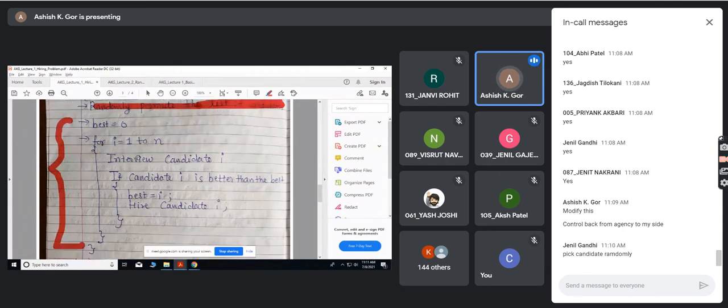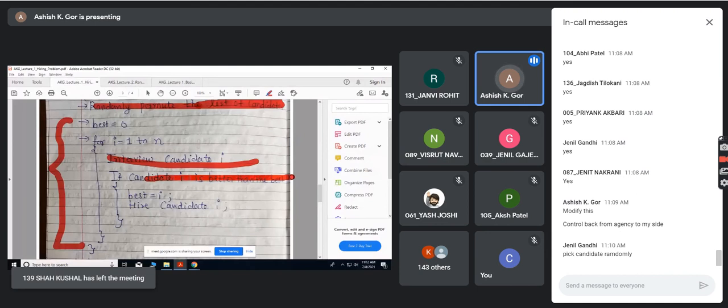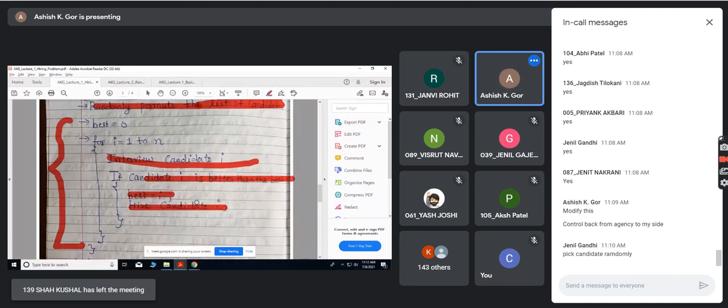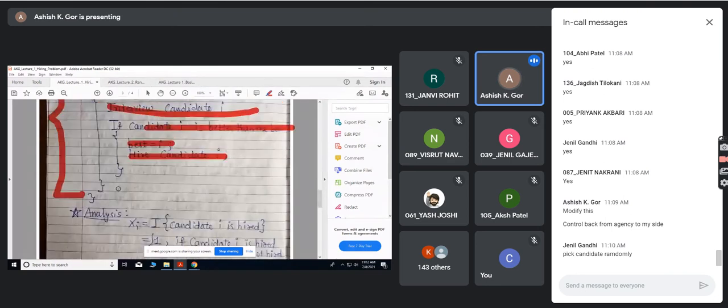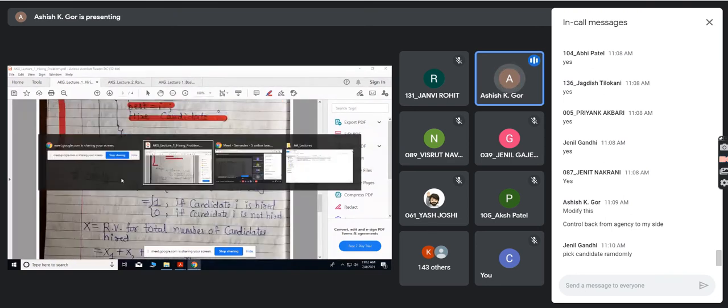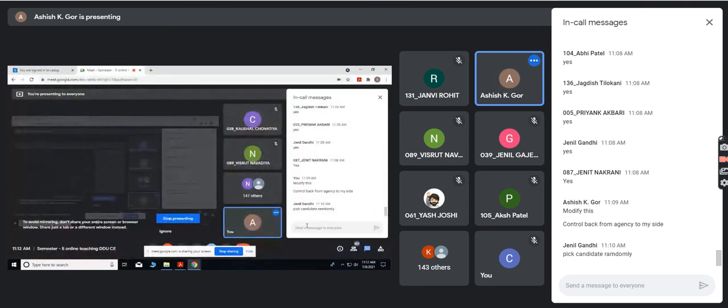Best is 0, then interview the candidate, and if the candidate is better than the best, you update the best and hire the candidate. This is the same thing. Now I need to analyze this, and for the analysis I will use indicator random variables.